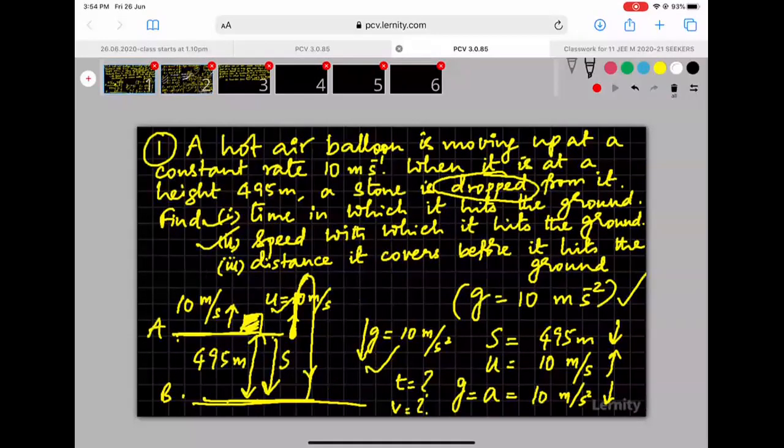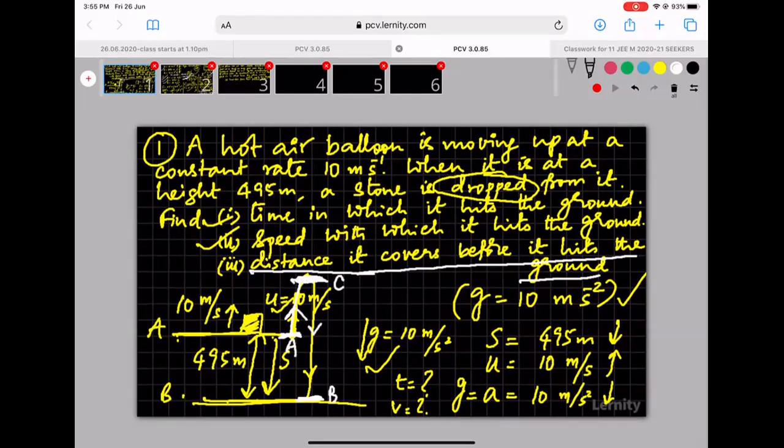Third, what is asked? Distance it covers before it hits the ground. So this is an interesting question. You see, the object is moving from A to B. But from A to B, the object is not moving in a strict straight line. Its direction is changing, is it not? It's actually going from A to C. Let us say this point is C. The object is going from A to C, and then it's coming down from C to B.